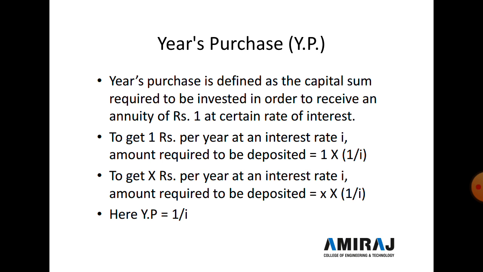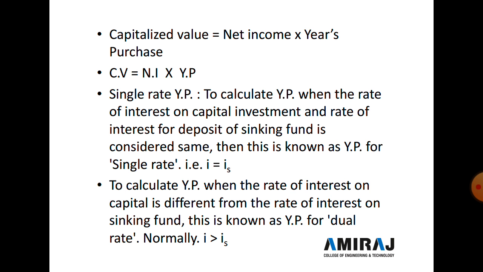Year's purchase is defined as the capital sum required to be invested in order to receive an annuity of rupees 1 at a certain rate of interest. To get 1 rupee per year at interest rate I, the amount required to be deposited is 1 multiplied by 1 divided by I, and to get X rupees per year at interest rate I, the amount required to be deposited is X multiplied by 1 divided by I. So here year purchase is equal to 1 divided by I. Now next is the capitalized value.